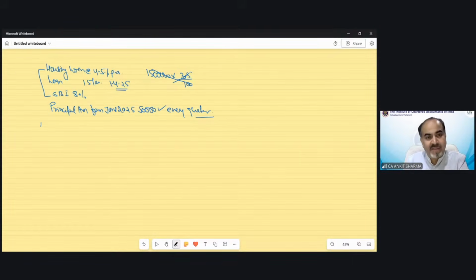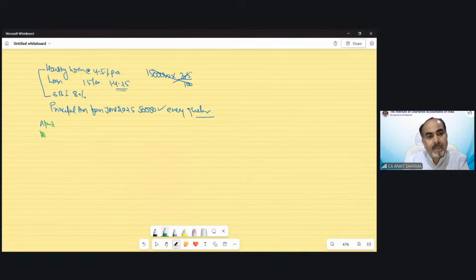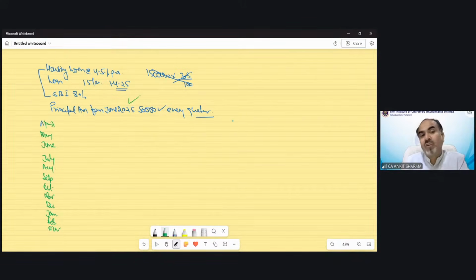For that purpose, we have to see how much loan was outstanding in April, May, June, July, August, September, October, November, December, January, February, March. So he starts paying from the month of June. So technically in April, the full 15 lakh was the outstanding amount.